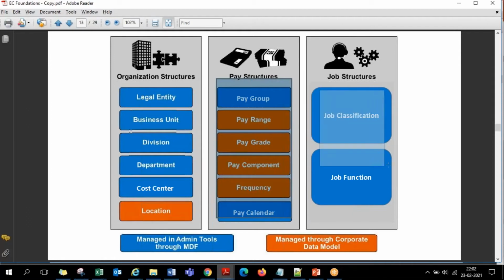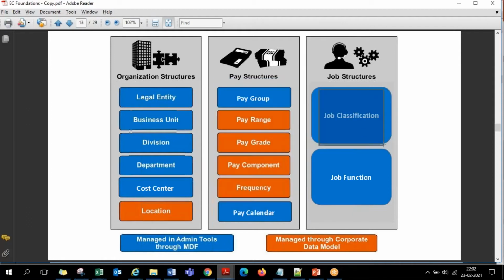Similarly, the job structures. We'll go into detail about job structures at the next level. Just to give you an idea, say you have a sales manager as a position, finance manager as a position, operations manager as a position. In all this, manager is a job. Sales manager, finance manager, HR manager, whatever, manager is a job. The specific things are positions. The generalized thing is a job. Sales analyst, finance analyst, HR analyst: analyst is a job. Sales, HR, finance, the particular ones are the positions.